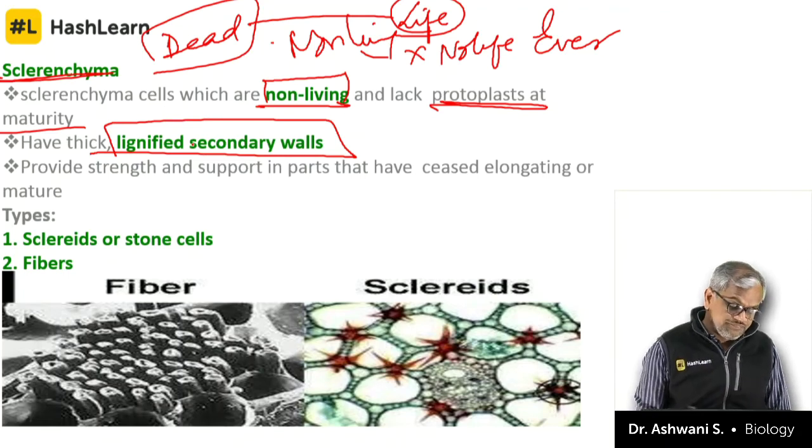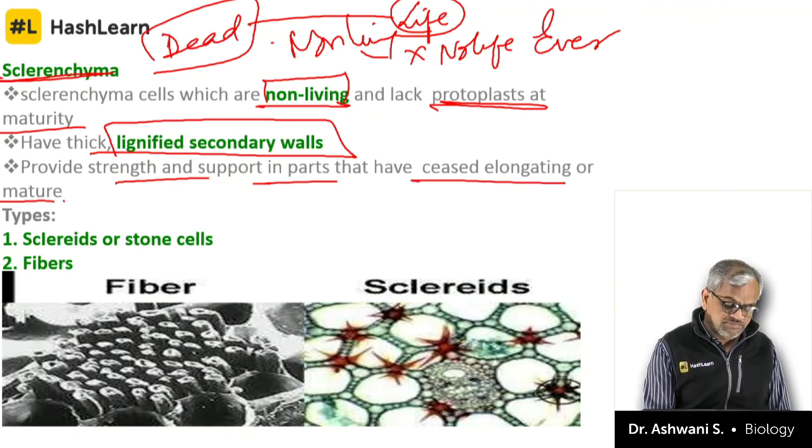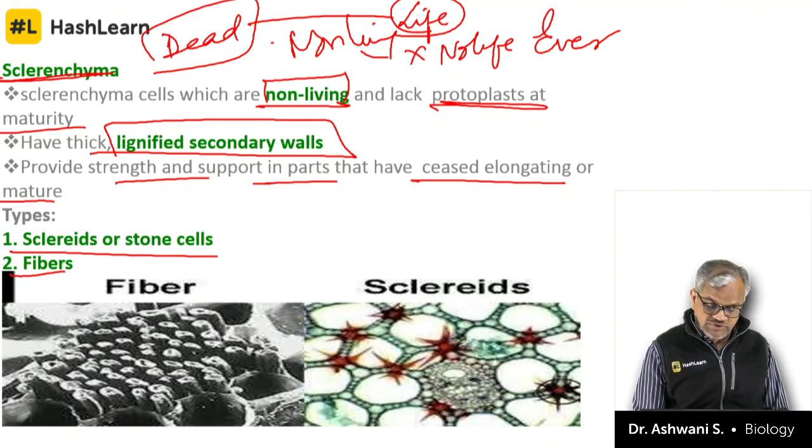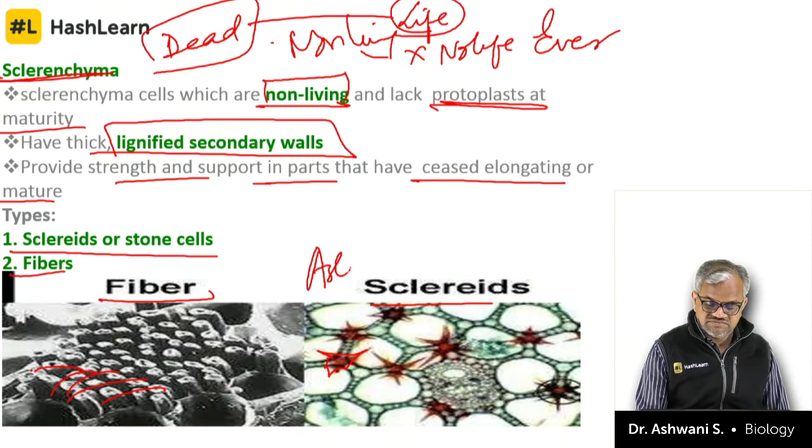Sorry. So provide strength and support in parts and have ceased elongation at maturity. As I told you, there are two types, stone cells and fibers. So you can see stone cells and fibers. They are fibrous in nature. These are the sclerites, which are star shape as I told you that time. They are astrosclerites. They are star shape, you can see.